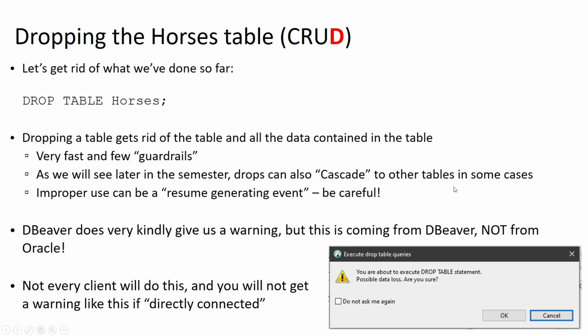And as we'll see a little bit later in the semester, drops and other deletions can also sometimes cascade to other tables depending on the constraints you have in place. So improper use of the delete and drop commands can be what we refer to as a resume generating event. But in this case, actually deleting the table and the data is what we want to do.